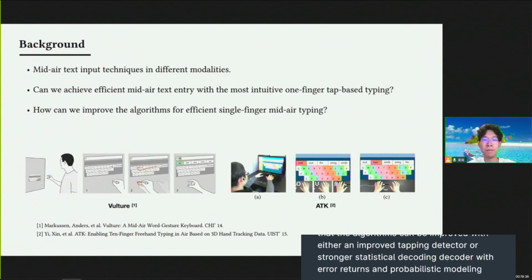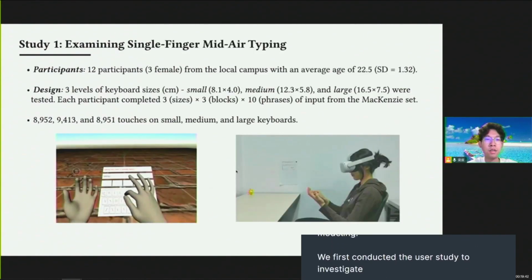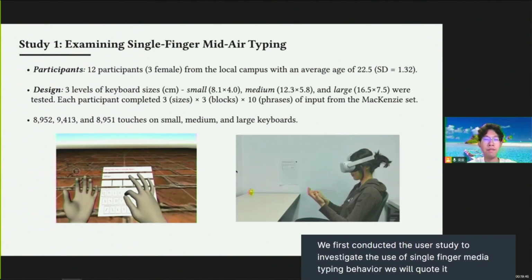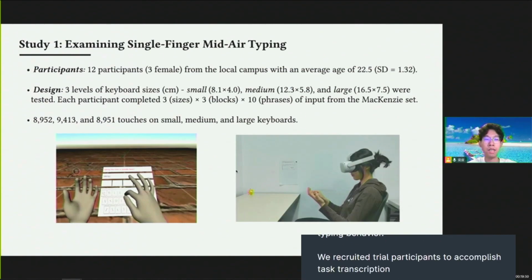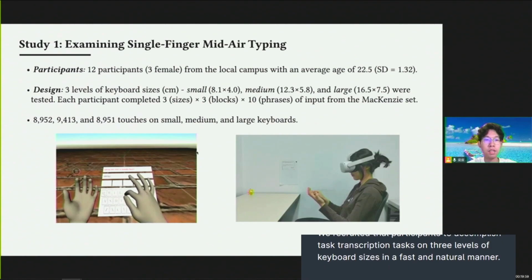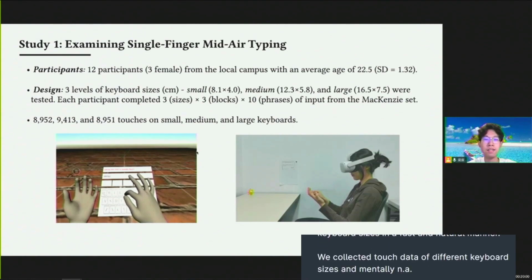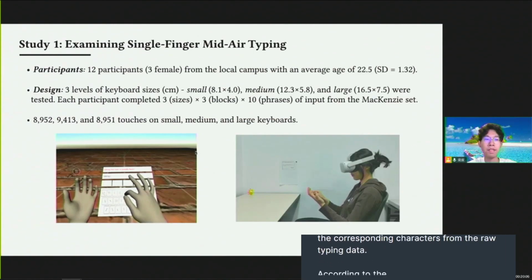We first conducted a user study to investigate the user's single-finger mid-air typing behavior. We recruited 12 participants to accomplish text transcription tasks on 3 levels of keyboard sizes in a fast and natural manner. We collected touch data of different keyboard sizes and manually labeled the touches with the corresponding characters from the raw typing data according to the log data and the recording video.